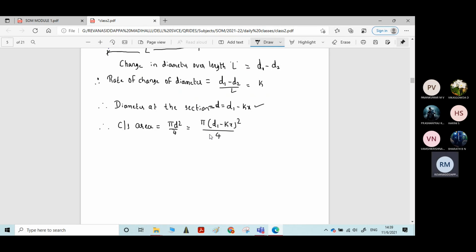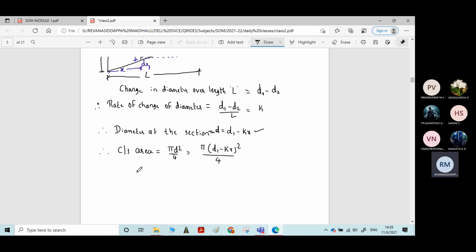Okay, students. Now the cross-sectional area of the section is known.